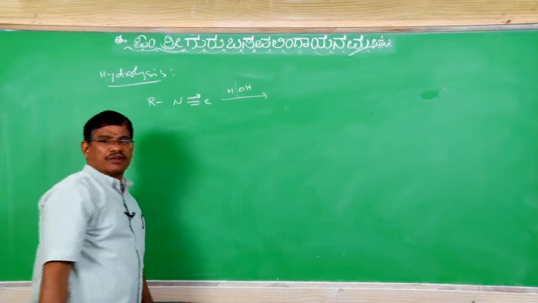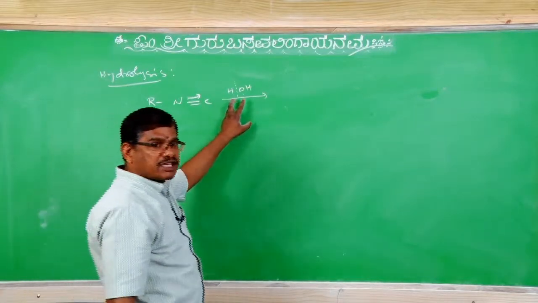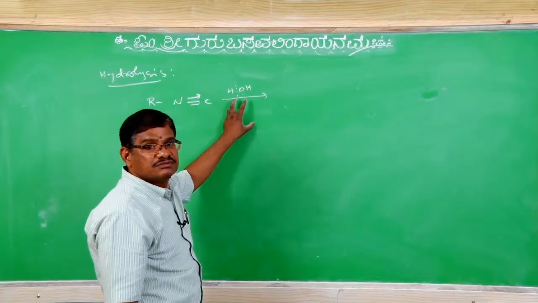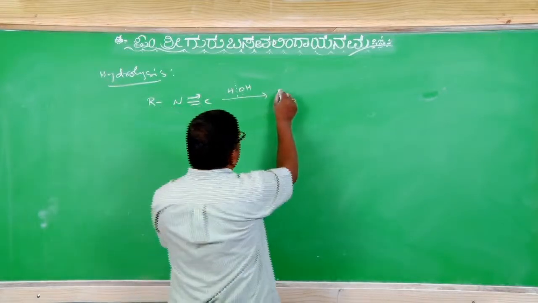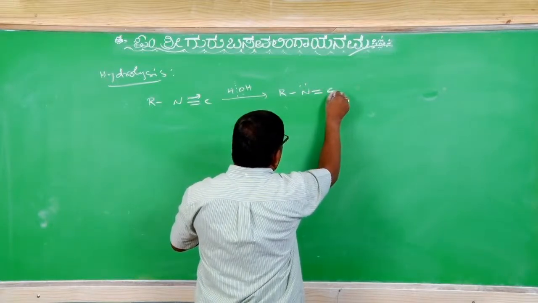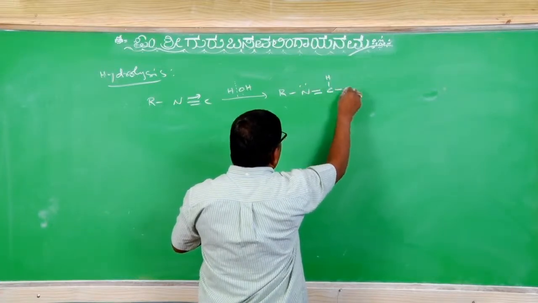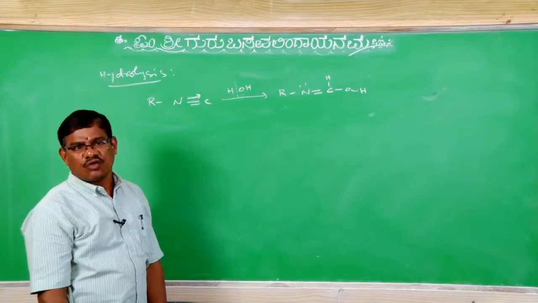Whatever the type of cleavage it may be, the coming two pieces will be accepted by carbon only. Correct? So that R-N as it is, here double bond C, one is H, other is OH.